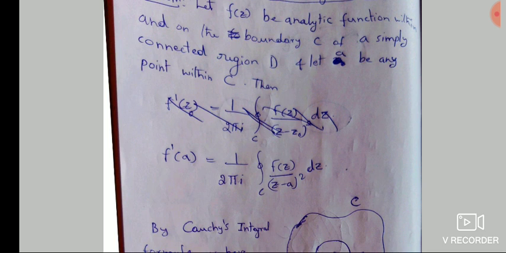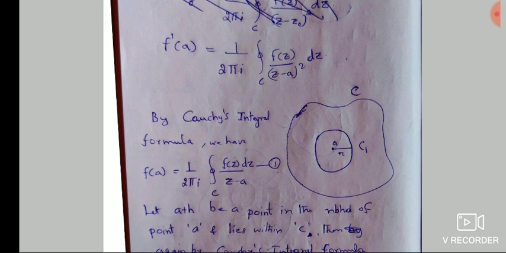When we had to find f of a, that is the integral formula, we got on the right hand side 1 by 2 pi i times the integration along the curve C of f of z divided by z minus a. When it is its derivative we are finding, we will get f of z divided by z minus a whole square dz. We will go for the proof. So in the proof the picture will be the same.